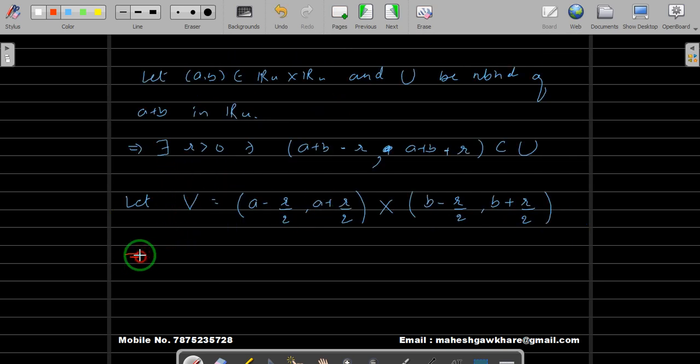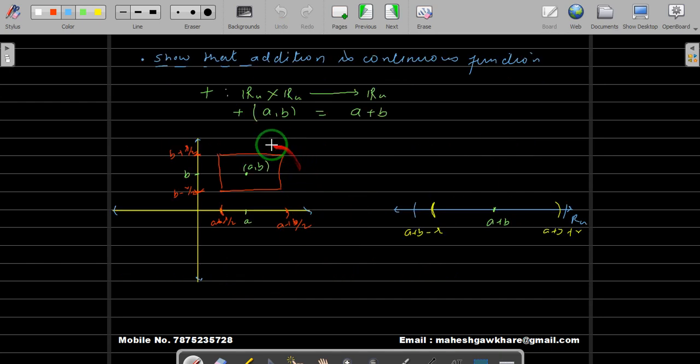Okay, so this implies V is a neighborhood of (A, B) in R cross R, because this contains A, this contains B, so this V contains (A, B), and this is open, so the cross product will be open, and this is a neighborhood of (A, B) in R cross R. Okay, so this is our neighborhood. This is the neighborhood of (A, B) in R cross R.